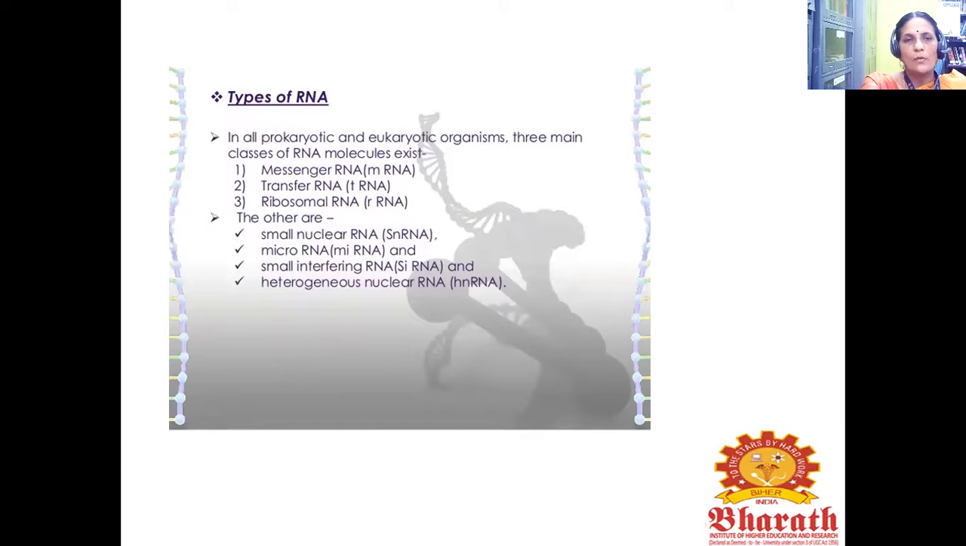Next, see about the types of RNA. In all prokaryotic and eukaryotic organisms, 3 main classes of RNA molecule exist. First one is messenger RNA or mRNA. Second one is transfer RNA or tRNA. Third one is ribosomal RNA or rRNA. The others are small nuclear RNA, that is snRNA, micro RNA or miRNA, small interfering RNA or siRNA, and heterogeneous nuclear RNA, hnRNA. These are the types of RNA.